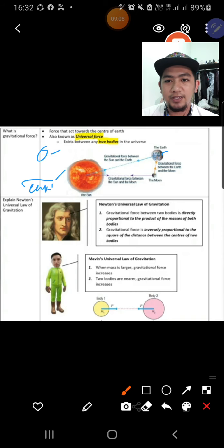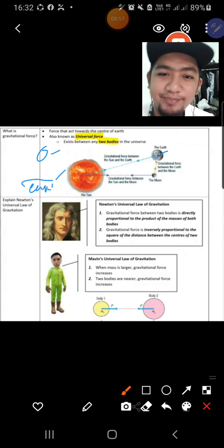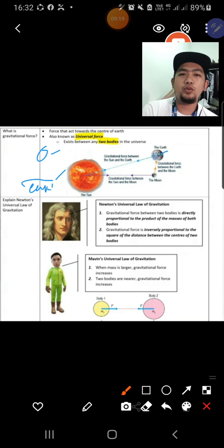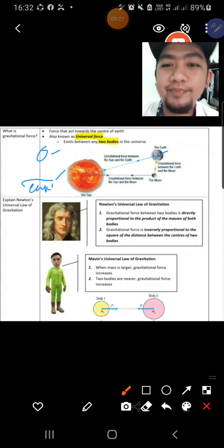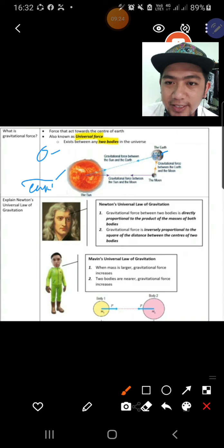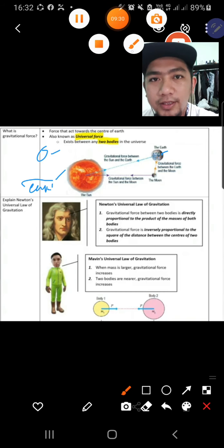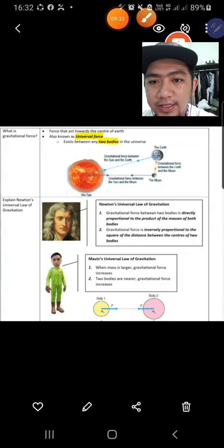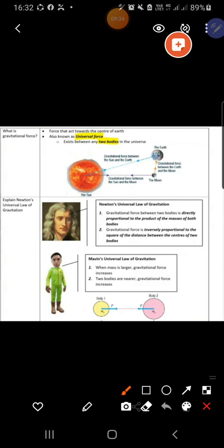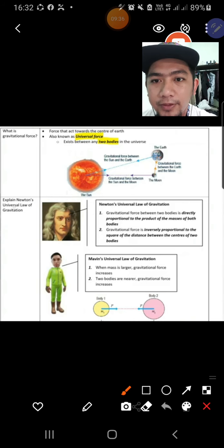So this is a new law by our best friend Newton, the person that you hate very much, because it stated too much concept. So now you need to know how to explain Newton's universal law of gravitation.